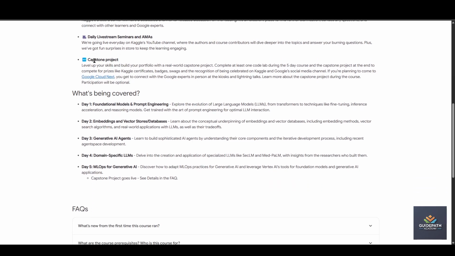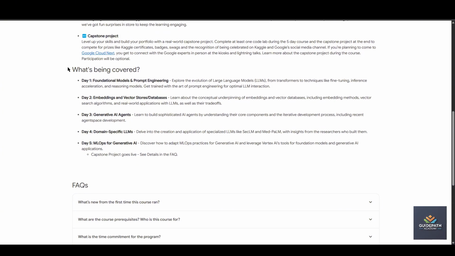And at the end there is one capstone project. You will get a chance to work on it. The capstone project is like a real-world problem, but not 100%. It is just a small part of that real-world problem. If you solve that capstone project, you will gain knowledge of how real-world coding problems occur and how we can solve them.